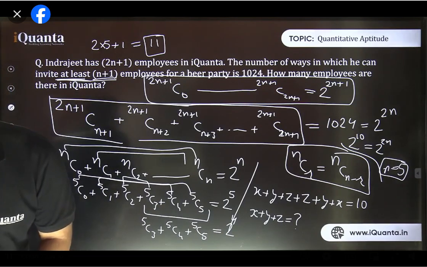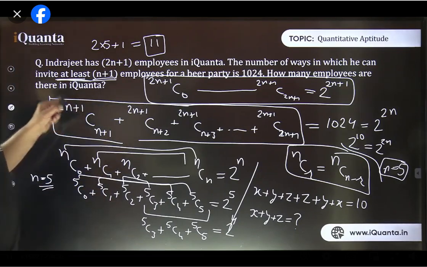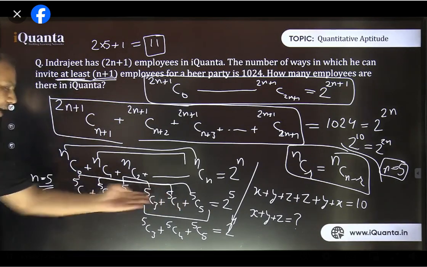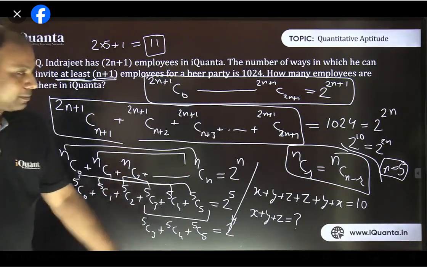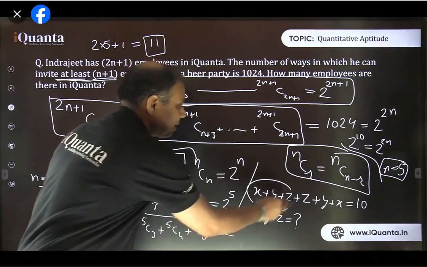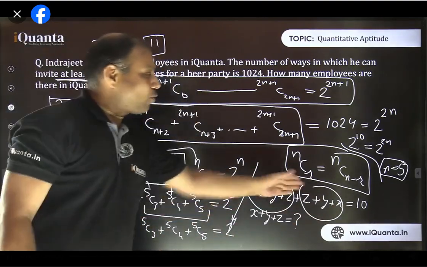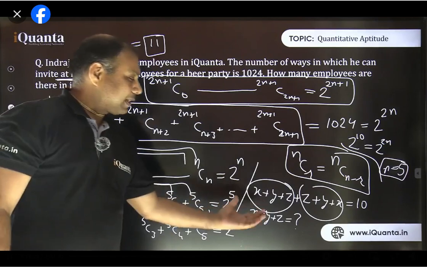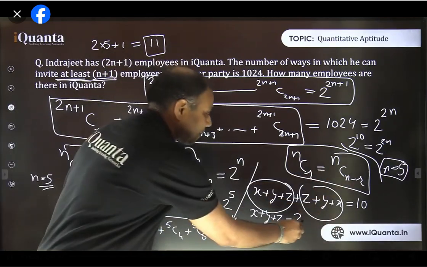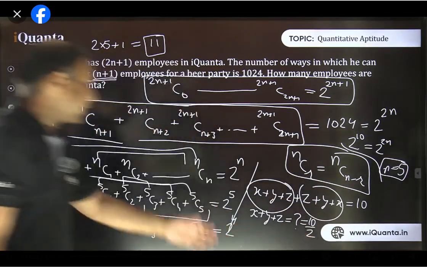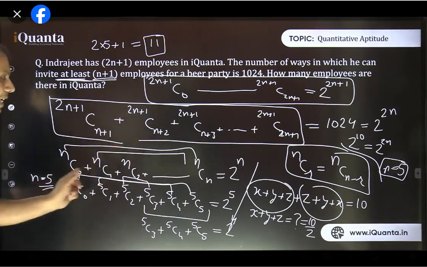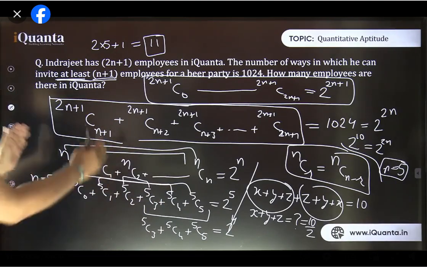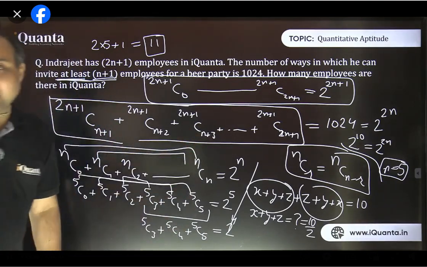n plus 1 is not half of 2n plus 1. In 2n plus 1, there will be 2n plus 2 terms. We had seen here, from nC0 up to nCn there are n plus 1 terms. So it is half of 10, right? So these 3 terms are equal to these 3 terms. So the sum of 2 equal numbers is equal to 10. So the value of each set is going to be half of that. It is 10 by 2, that is 5. Exactly the same pattern we had seen here. So when we are starting from nC0 to nCn, pairwise each term is having equal value. So the first half set of values and the next half set of values are equal.